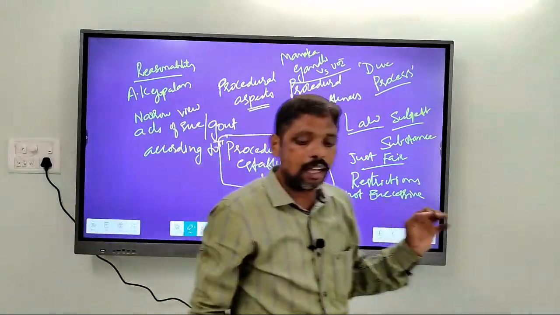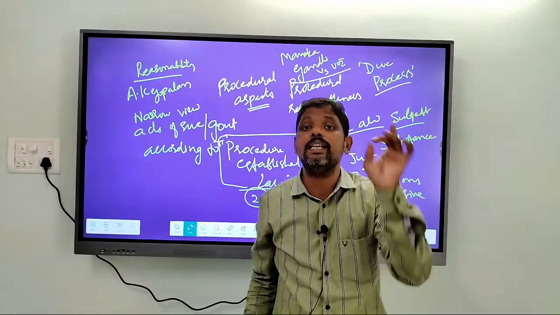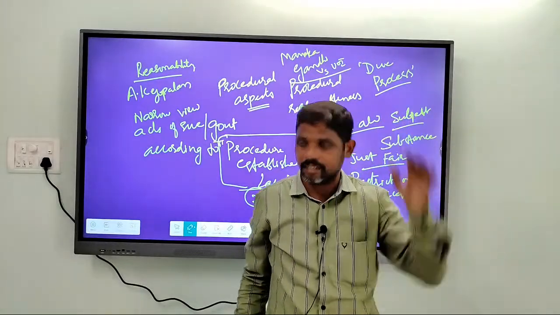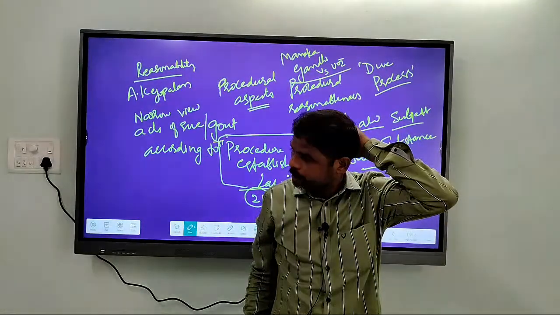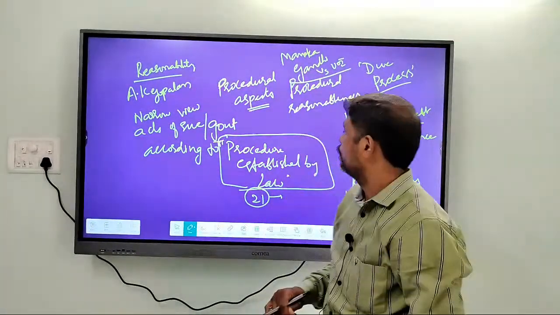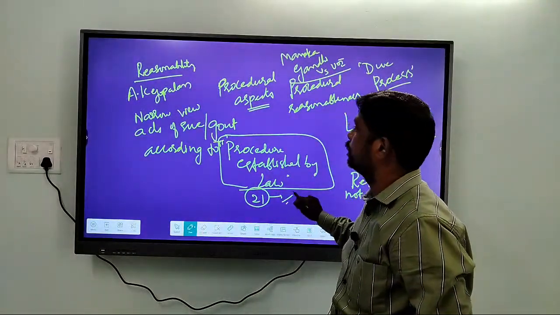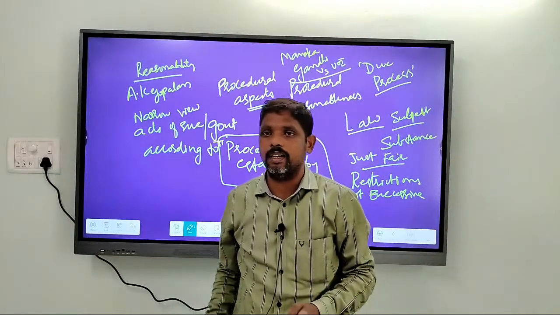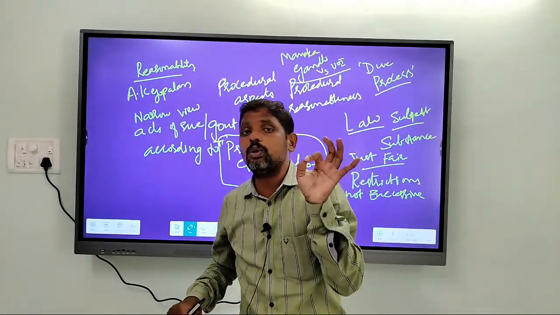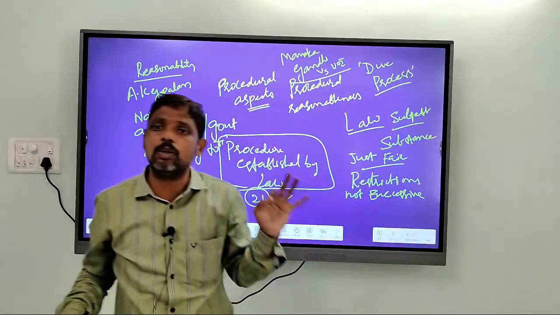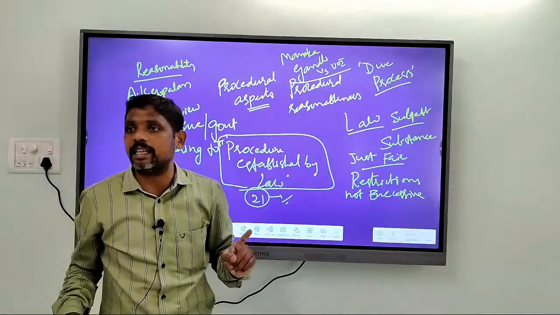Even the laws made by the legislature should be just and fair. So this is what was said by the Supreme Court. Right? That means the Supreme Court took a broader view in the Menaka Gandhi case.